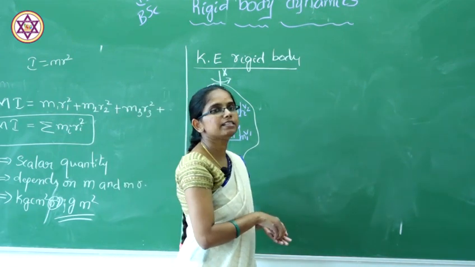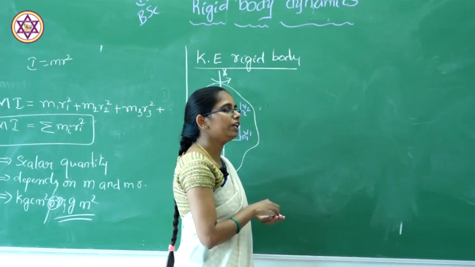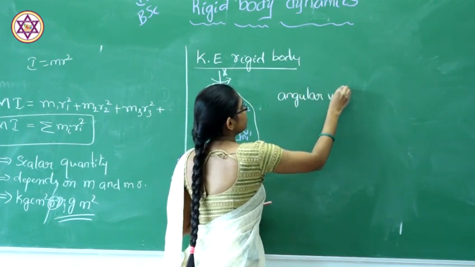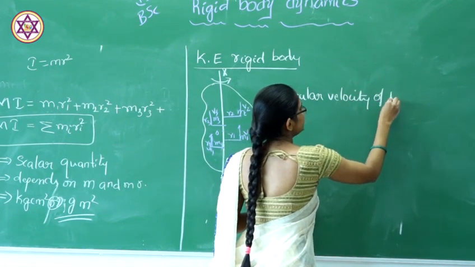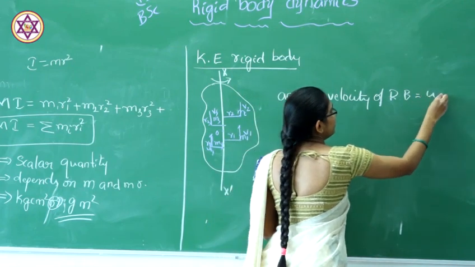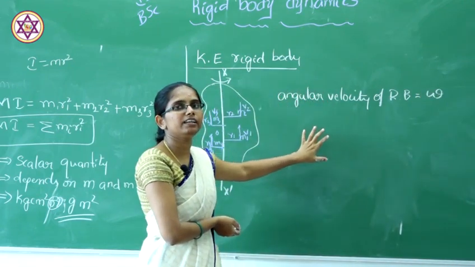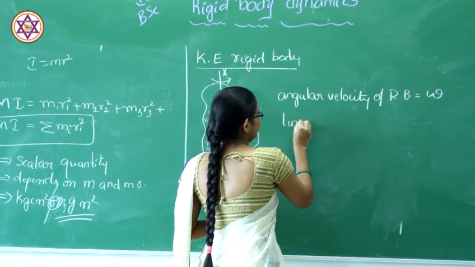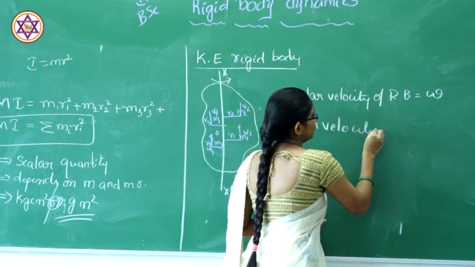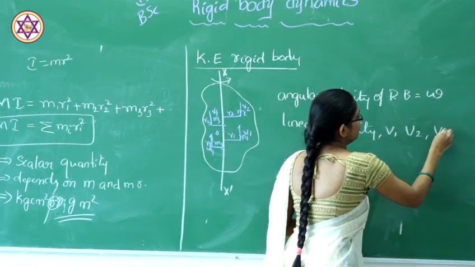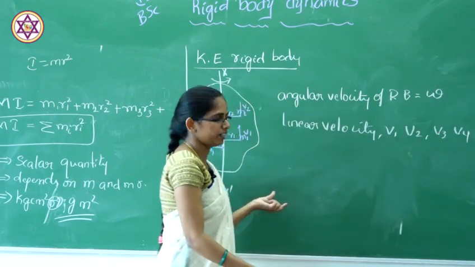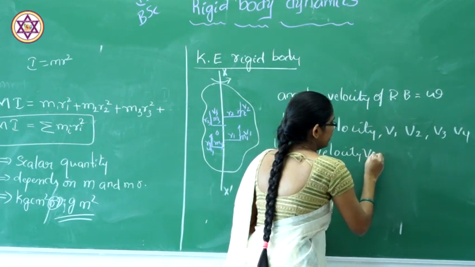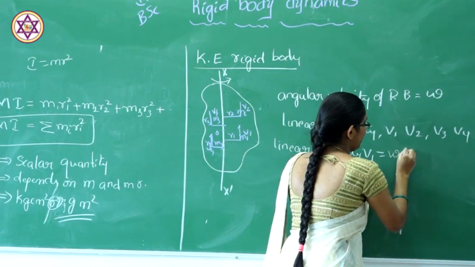So generally when you take rotational motion, the body moves with an angular velocity omega. When the body rotates in a circular path, it has an angular velocity omega, and v1, v2, v3 and v4 are the linear velocities. The linear velocity v1 is given by omega r1.